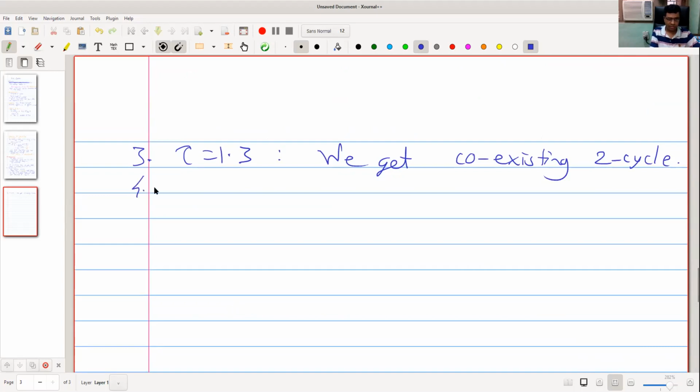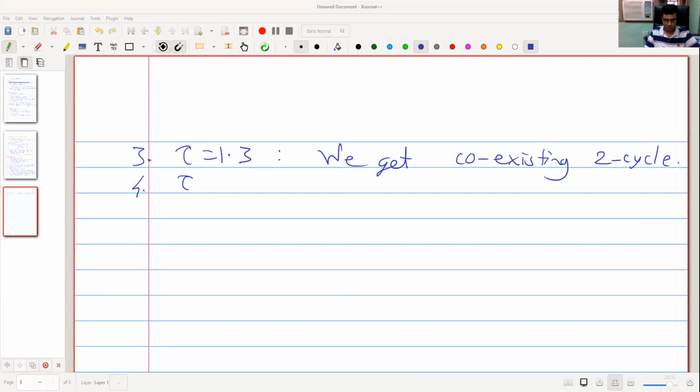Then fourth observation, next value of tau, that is 1.4 and 1.5, I think. Let me check once. For 1.4 we are getting one cycle, but it is around all these three equilibrium points, not about a single equilibrium point.